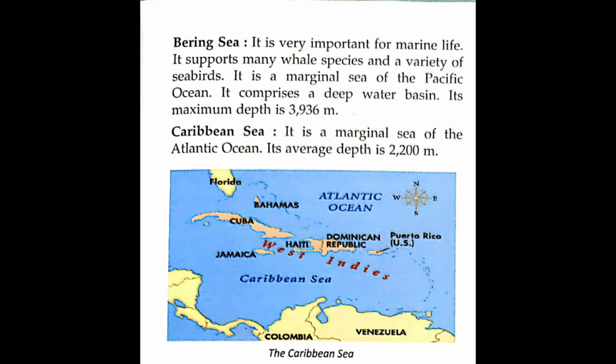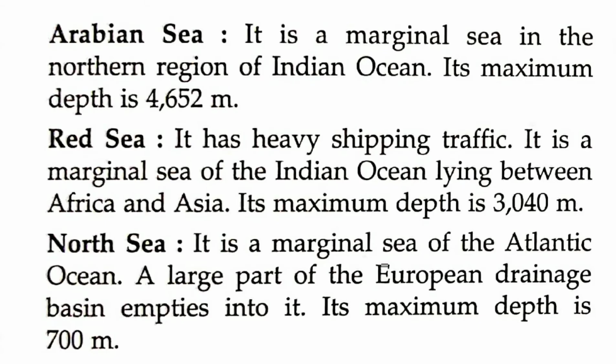Next one is the Arabian Sea. It is a marginal sea in the north of the Indian Ocean, and its maximum depth is 4,652 meters. Next is the Red Sea. It has heavy shipping traffic.